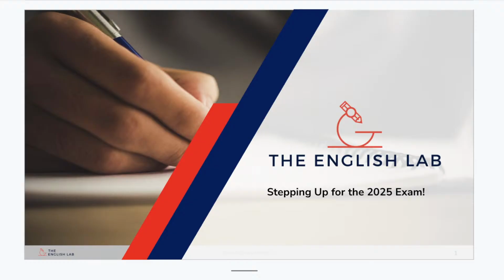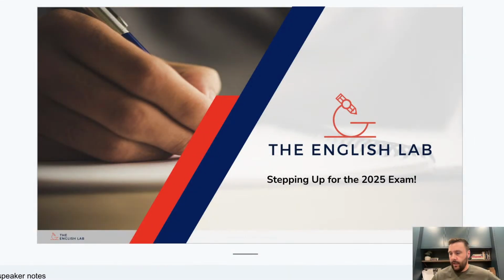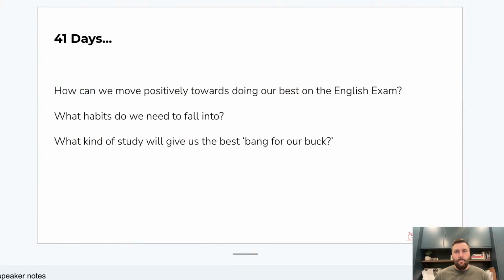So what are we heading towards tonight? Tonight we are looking at, obviously, the 2025 exam. We have 41 days. It was 6 weeks as of yesterday. The reason I bring that up is that when we've got 41 days, that's more time than we think. I'm not going to go down to the nth degree and tell you how many hours that is, or take away 8 hours every day for sleep. But we do need to be thinking about what we are going to be doing over the next 41 days.